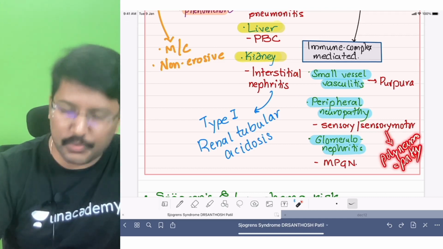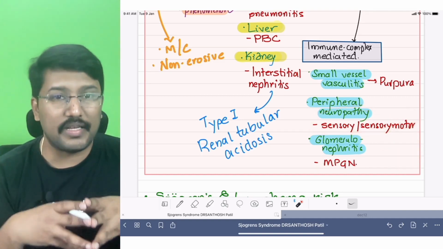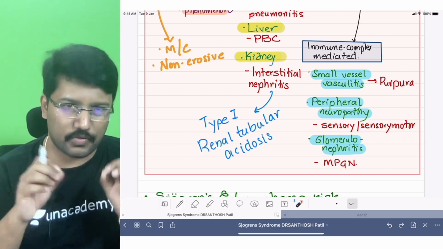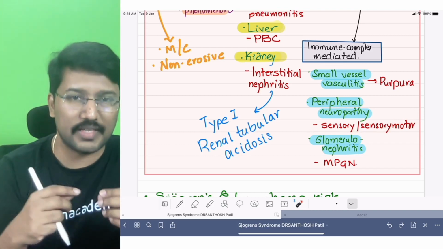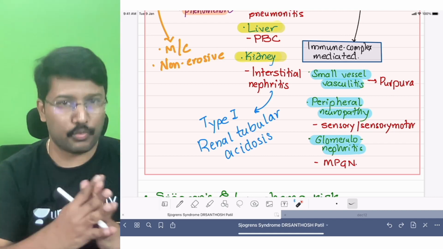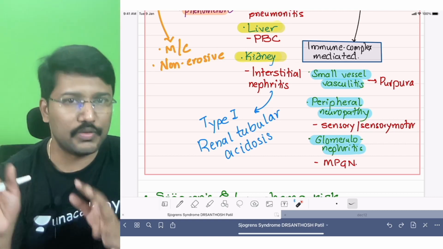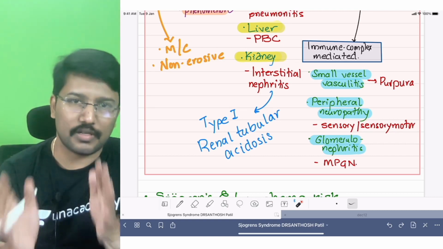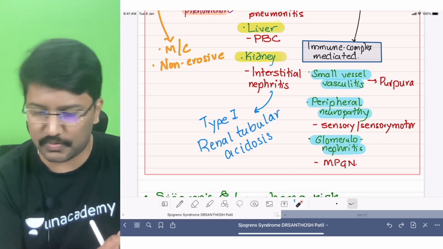Sensory or sensory motor polyneuropathy. Okay, so that is also one of the manifestations, and I particularly want you to remember this because it should be taken as one of the potential clues towards the diagnosis. Yes, there are other autoimmune disorders, especially immune complex mediated disorders, where polyneuropathy or mononeuritis multiplex occurs, right? So there also it becomes an important point as a differential diagnosis. Here also it's an important point. Remember, this can be put as a clue for the diagnosis.